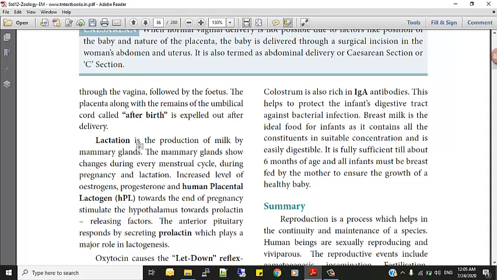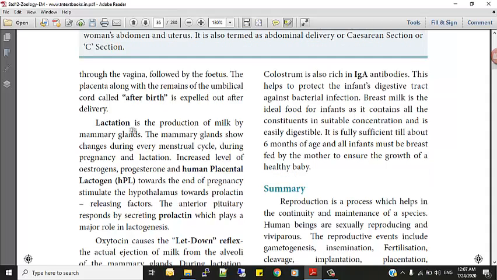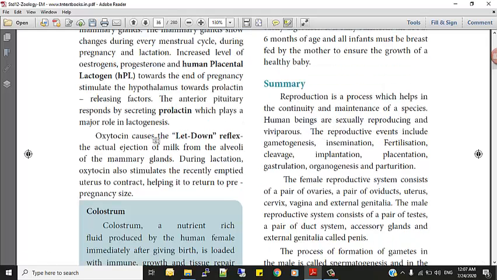Fine. Lactation. Lactation is the production of milk by mammary glands. The mammary glands show changes during every menstrual cycle, during pregnancy and lactation. Increased levels of estrogen, progesterone and human placental lactogen towards the end of pregnancy stimulate the hypothalamus to release prolactin releasing factor, and the anterior pituitary responds by secreting prolactin, which plays a major role in lactogenesis. Oxytocin causes the let-down reflex, the actual ejection of milk from the alveoli of the mammary gland. We have already seen this in the video.